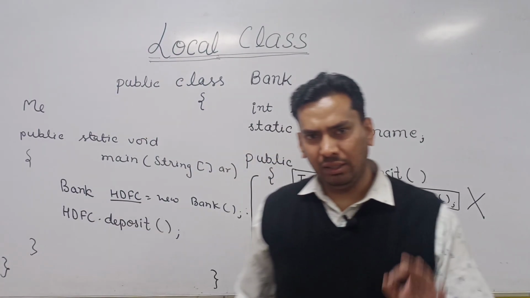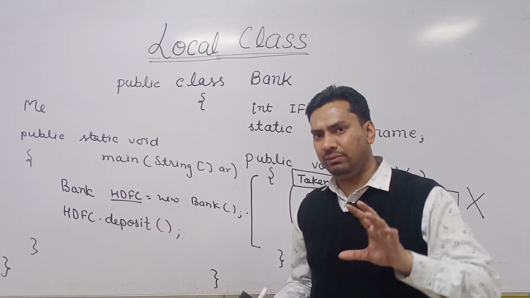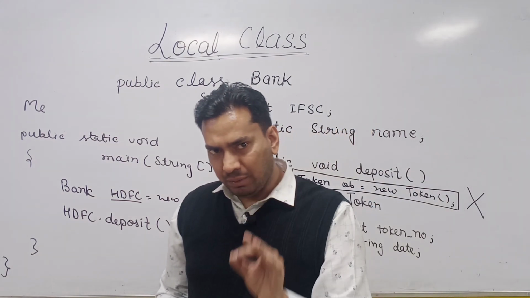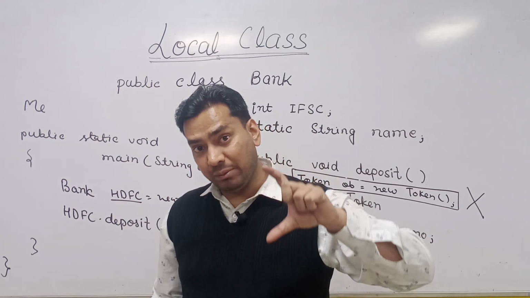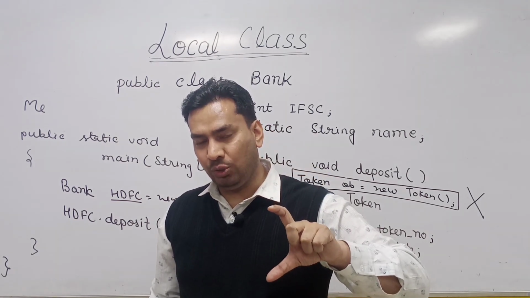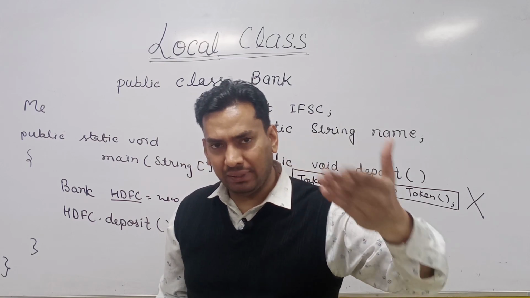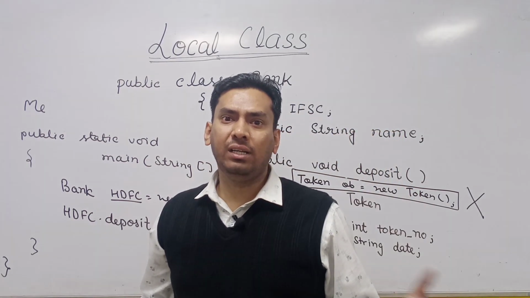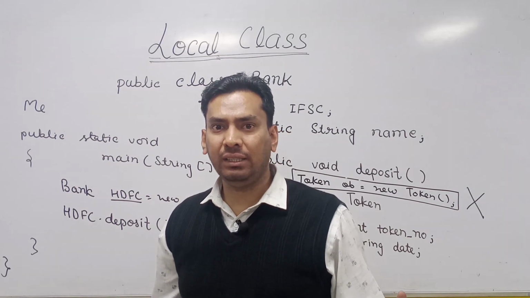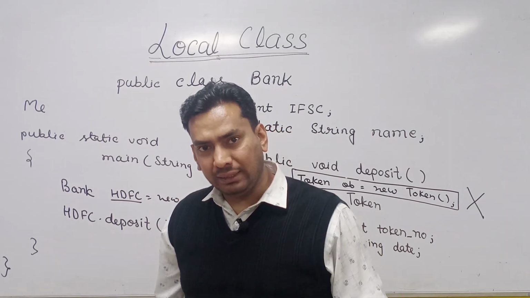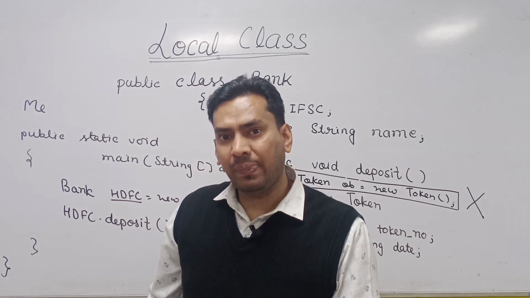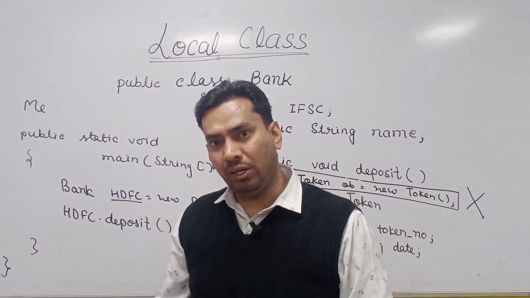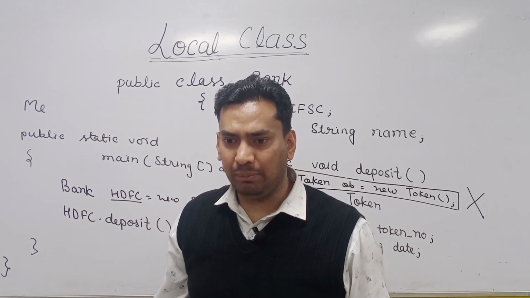So the simple concept here is that a local class will be defined inside the block of a class, and that will be loaded only when that block executes. You might have 10 functions and in every function you have defined one local class. How many local classes will be loaded? How many dot class files will be created? The classes will be loaded only when you call that method, but dot class files will be created during compilation.